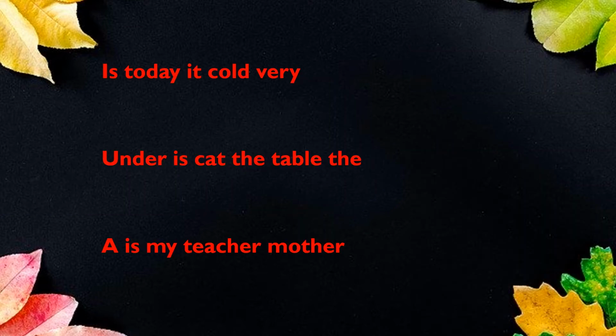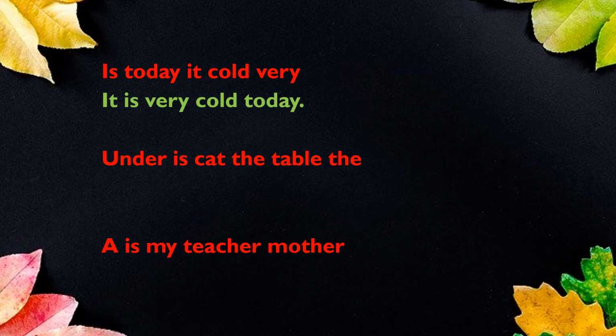Look at this slide, students. We will try to read these sentences. Is today it cold? Very. Very good. You have identified that these statements are in a jumbled way. Okay? So let us try to set the words in a proper order. Why should we do that? We do that to get a proper meaning. So coming to the first sentence, the correct sentence is, it is very cold today.